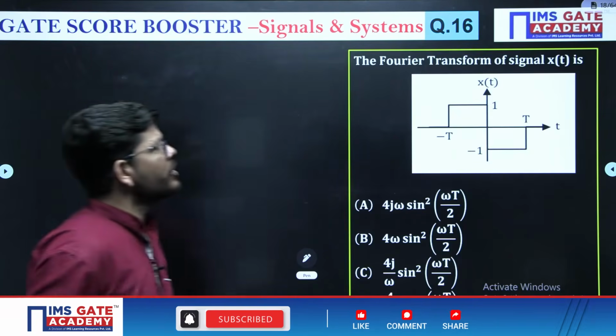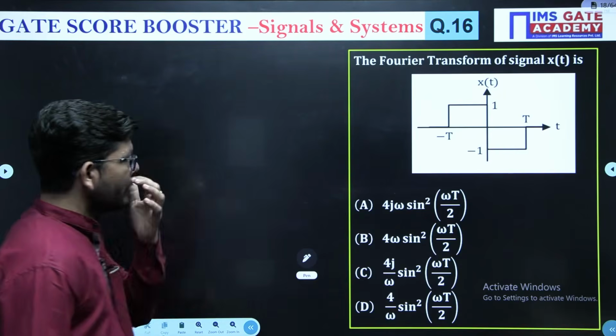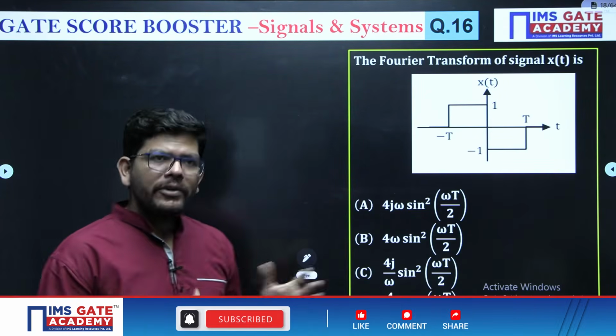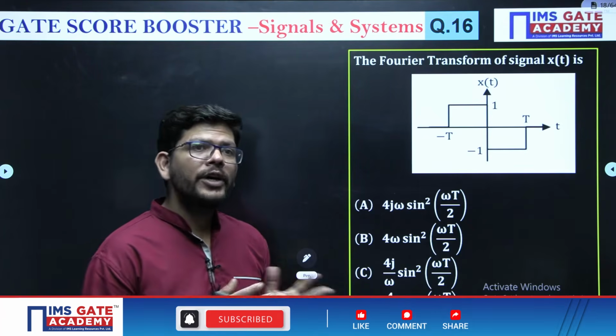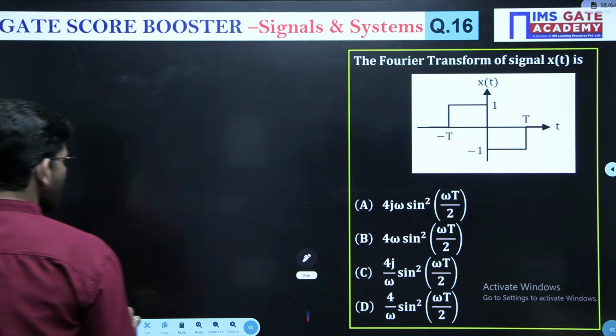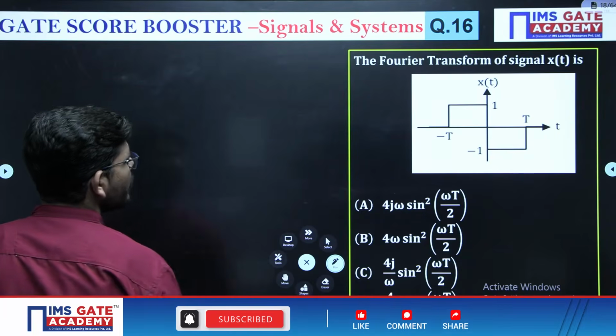Then see this question, question number 16. The Fourier transform of this signal will be what? We have to calculate the Fourier transform of this signal. So are you going to apply the formula? If you apply the formula, it is going to take a lot of your time. Then what is the way? How to solve this question?